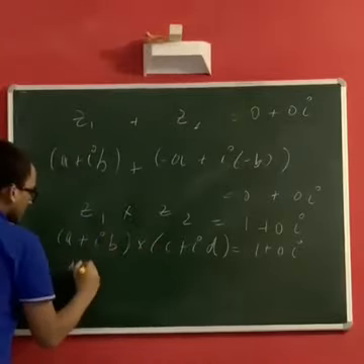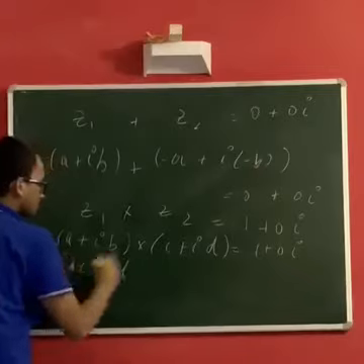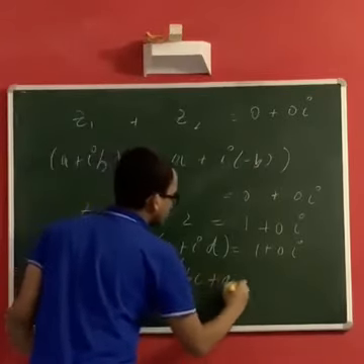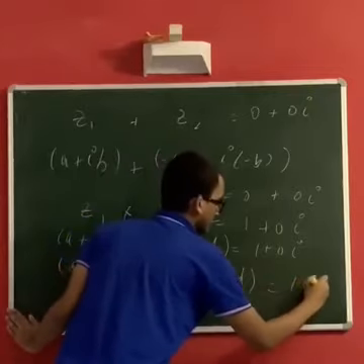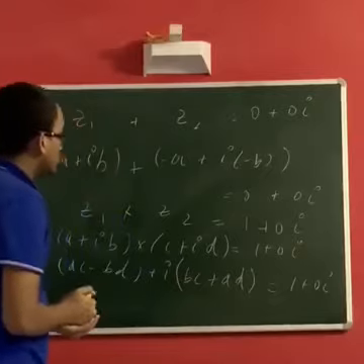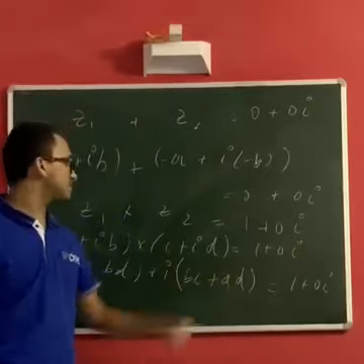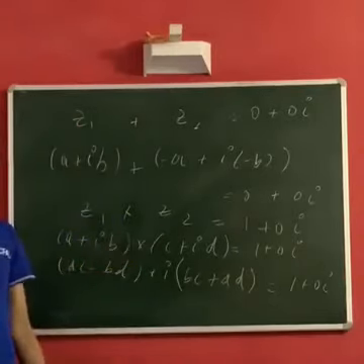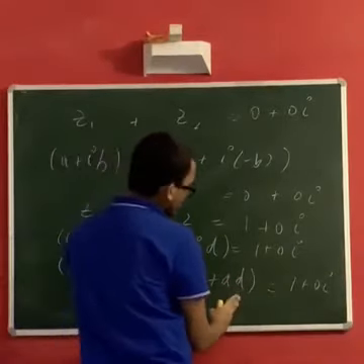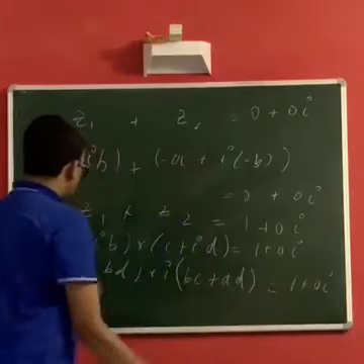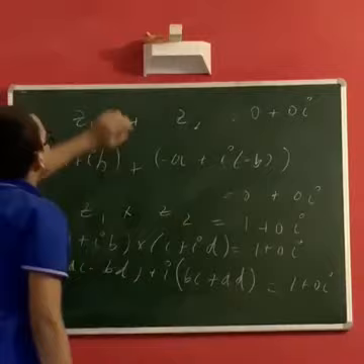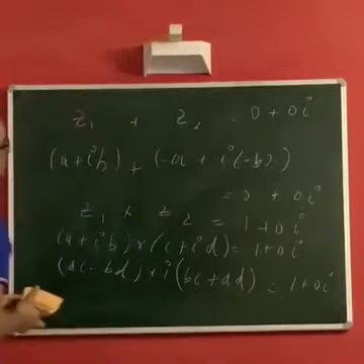So when you multiply, you get AC minus BD plus I times BC plus AD, which should be equal to 1 plus 0I. This means, again, how I told you, if two complex numbers are equal, they should be component wise equal, right? This is why I kept this 0I, because now we know that BC plus AD must be equal to 0 and AC minus BD must be equal to 1. So I'll just erase this and just write those two equations.